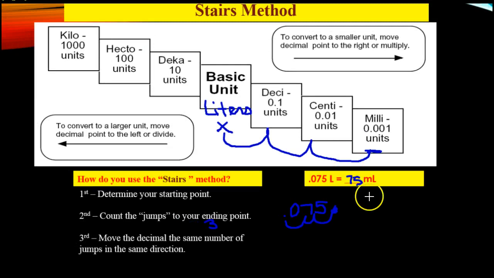Let me zoom out real quick. We'll just double check ourselves here. First thing we do is make it a decimal. It already is a decimal, so we're good. Find our starting point, liters, make a little X there. Rule 2, count the jumps, 1, 2, 3. Go to the decimal, rule 3, do the jumps, same direction, 1, 2, 3. So our answer is 75 milliliters.